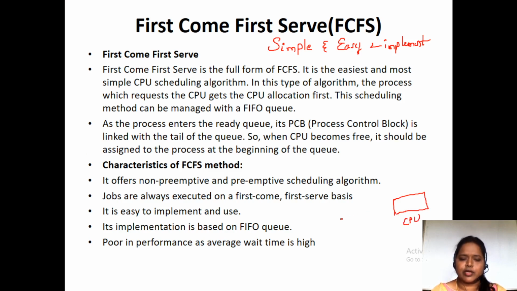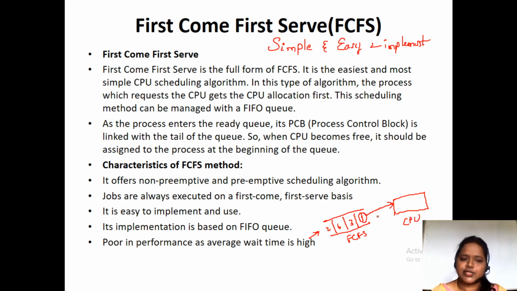Here we'll have a queue, the first come first serve queue. Process P1 arrived, next process P3 arrived, next process P6 arrived, next process P2 arrived. So this is the FCFS queue. The process which came first is allocated to the CPU first.